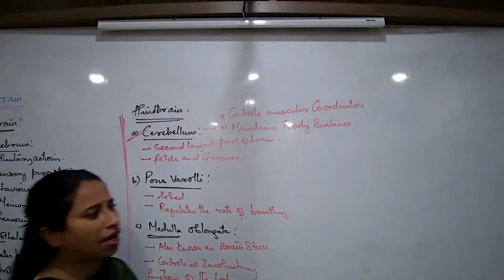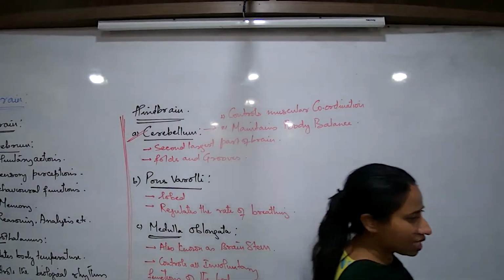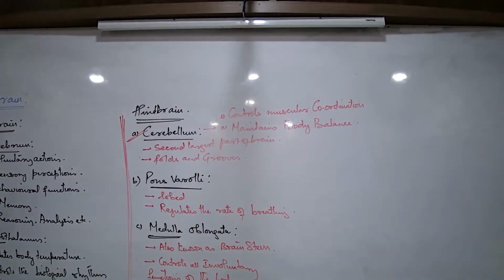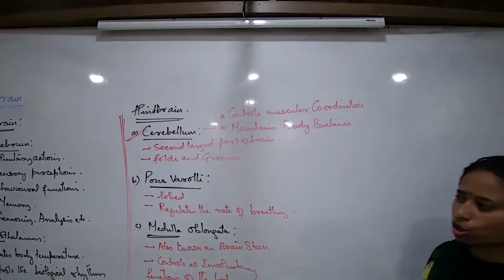So what are the major parts of the brain that you have to study? Cerebrum, hypothalamus, cerebellum, pons varolii, and medulla. Five parts majorly to study. Next is with reference to the spinal cord.